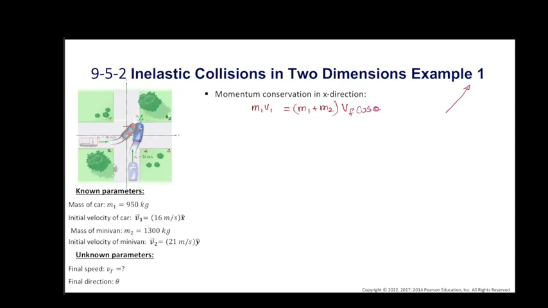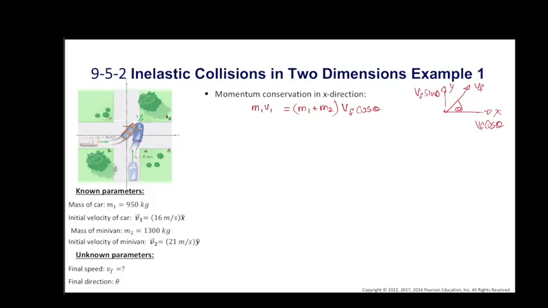If this is the final velocity Vf at angle theta, the x component is Vf cos theta and the y component is Vf sin theta. Since we consider the x direction for this equation, we take Vf cos theta.